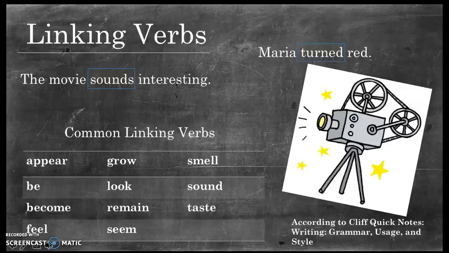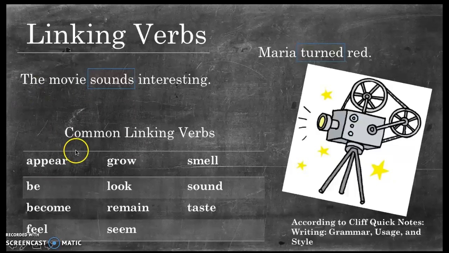So linking verbs are verbs that don't express action, but they help complete the sentence by describing or identifying the subject. So for example, Maria turned red. Turned is a linking verb because it connects the descriptive word red to the subject Maria. In the other example, the movie sounds interesting. Sounds is a linking verb because it connects the subject movie with the descriptive word interesting.